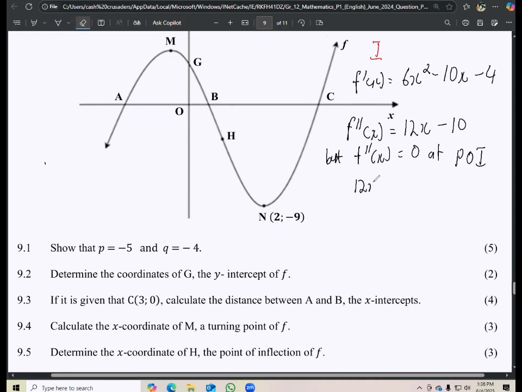So that means you'll have 12x minus 10 is equal to 0, which is going to be 12x is equal to 10. If you divide both sides by 12, then your x is just simply going to be 5 over 6. So 2 goes 5 times, and then 2 goes 6 times here. So that's x is equal to 5 over 6.